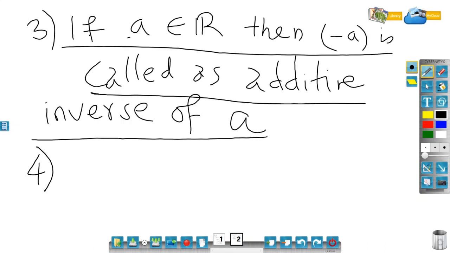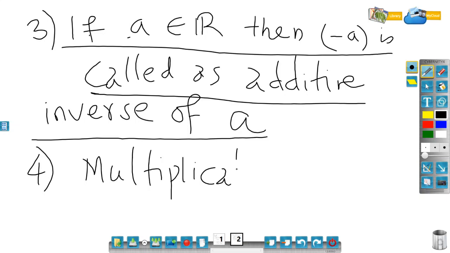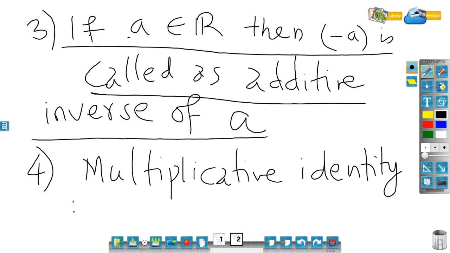Similarly, fourth, multiplicative identity is unique. And what is multiplicative identity? 1 is multiplicative identity, right?